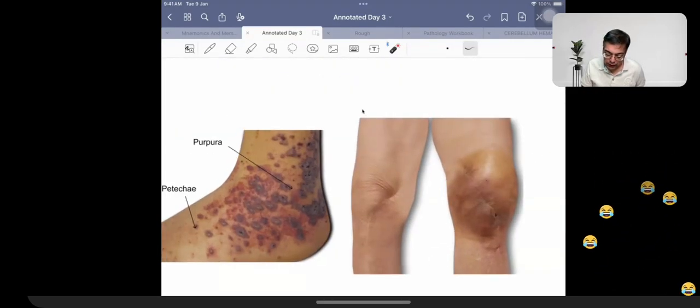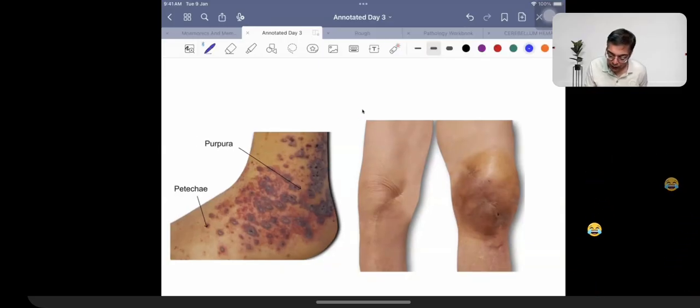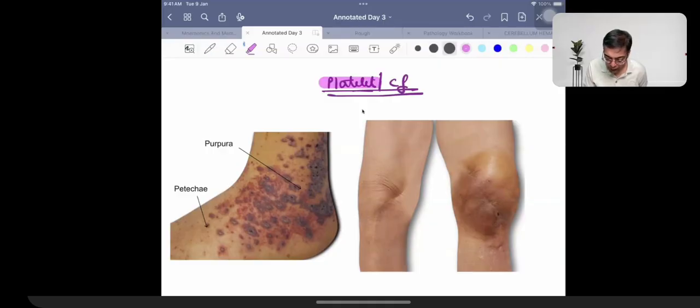Then we are talking about the example of conditions which are going to be affecting the platelets and clotting factors. Any patient who's going to be having a platelet trouble is going to be having the development of petechiae or purpura, superficial tiny bleeds. Any patient who's going to be having clotting factor problem is going to be having the development of bleeding in the joint tissue, hemarthrosis, or they are going to be having a bleeding in the muscle, hematoma or hemarthrosis.